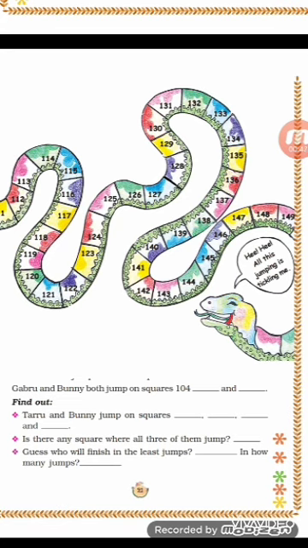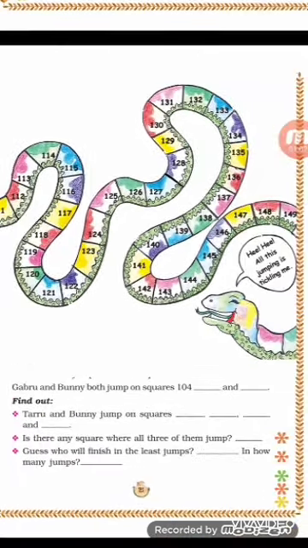Now see, what do we have to find out? Taru and Bunny. Taru means frog and Bunny means rabbit. They jump on the squares dash, dash, dash and dash, meaning the numbers on which they reach together. They reach together on 114, 134, 154 and 174. If Taru jumps every fourth square, he will reach 114, 134, 154 and 174.